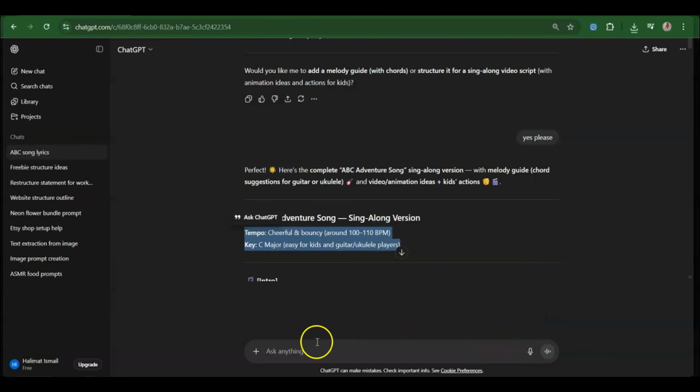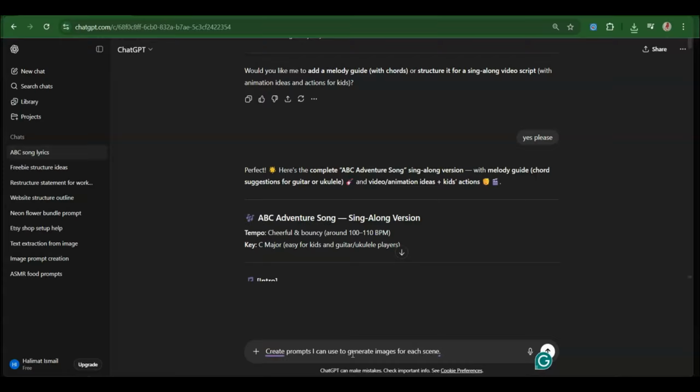So after that, we come back to ChatGPT and then what we're going to do is we're going to tell ChatGPT to create prompts that we can use to generate image for each scene. Okay, so I'm going to just tell it, create prompts I can use to generate images for each scene.